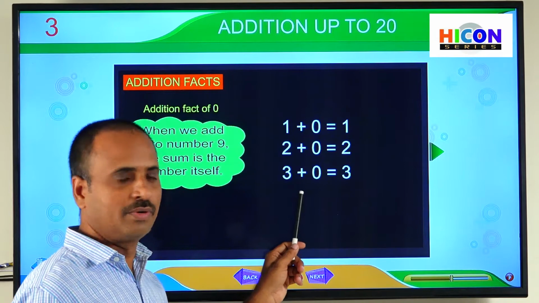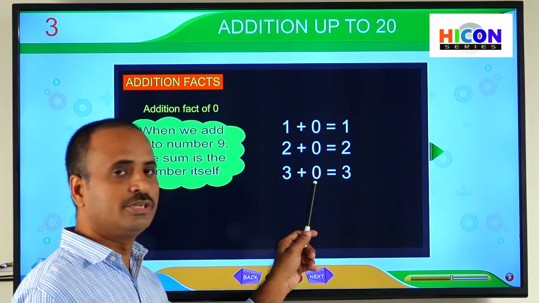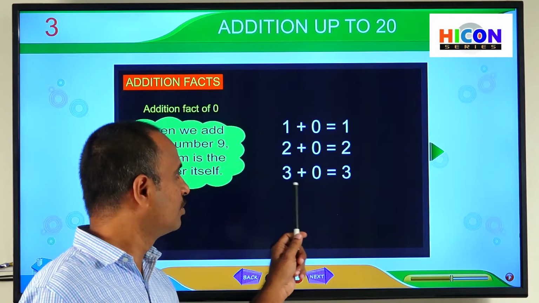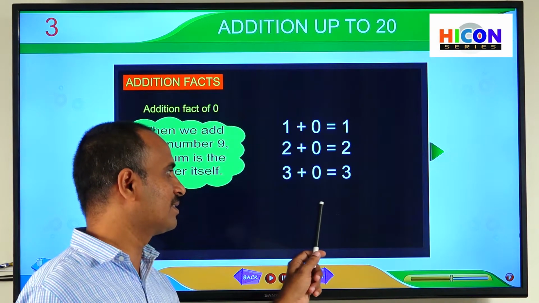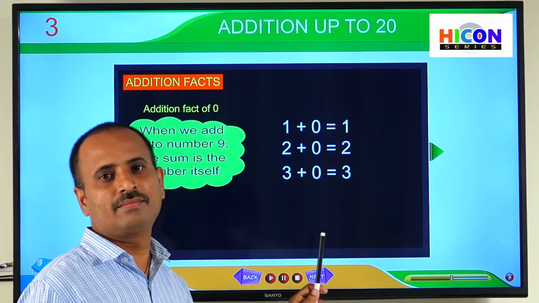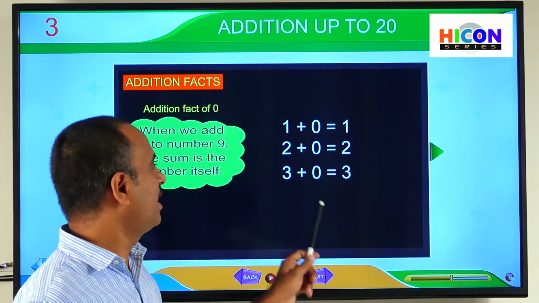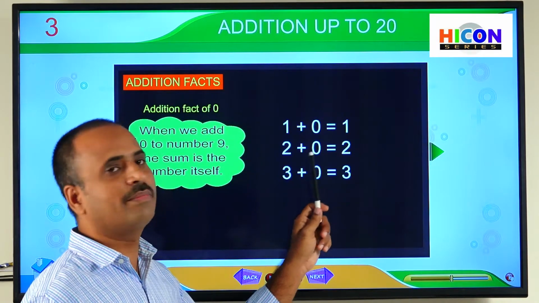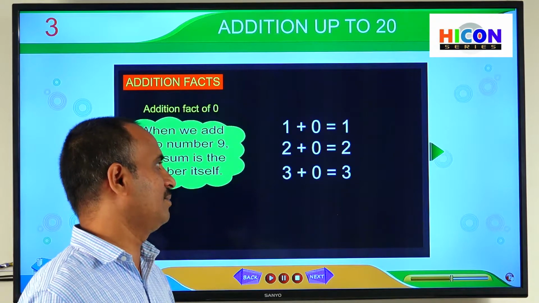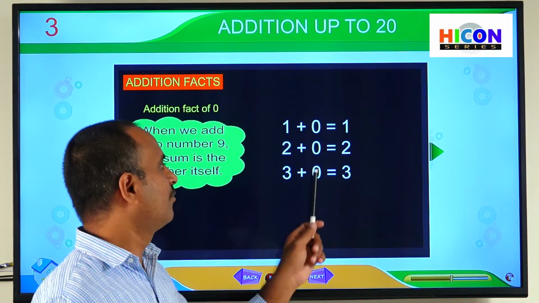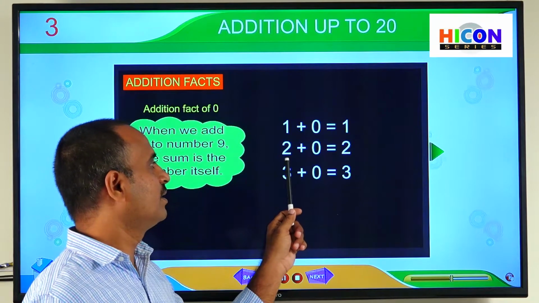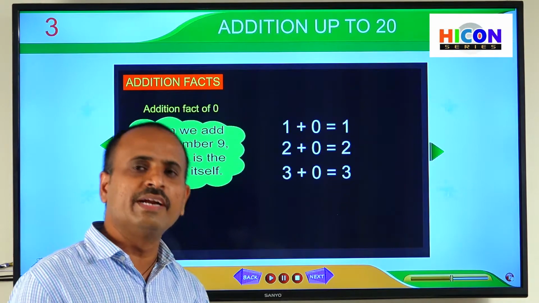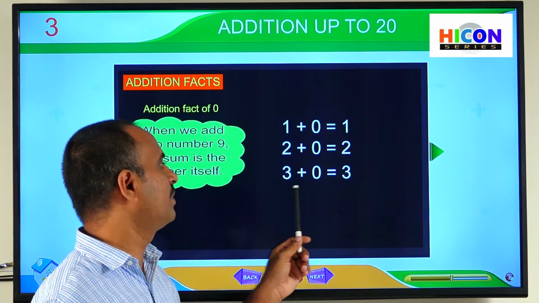So see the third example. 3 plus 0 is equal to 3. So in this also we have added 0 to the number 3 and again we get the sum as the same number. So this means if we add 0 to any number, we will get the same number itself. So addition with 0 means there will be no addition. That's why we will get the same number as the sum.